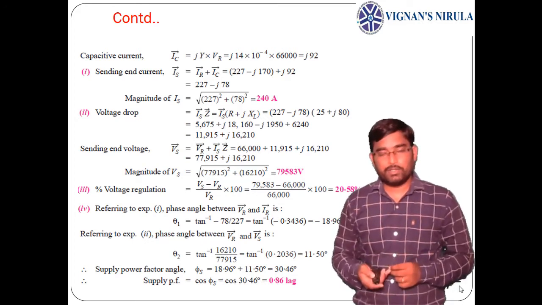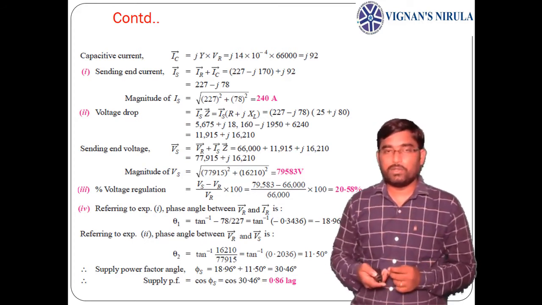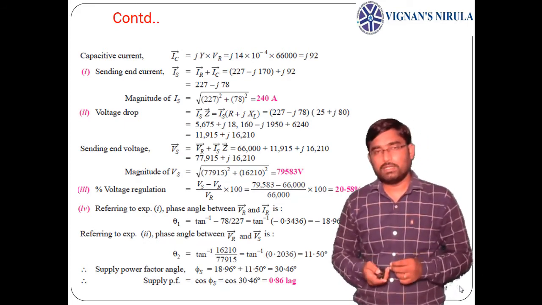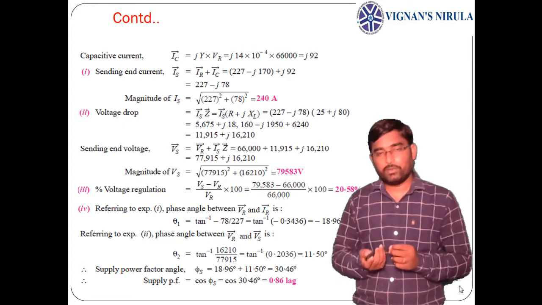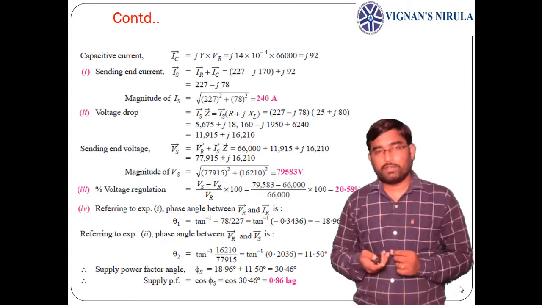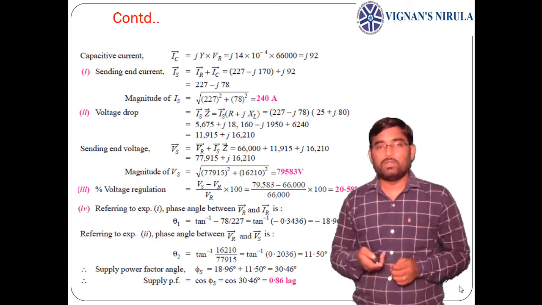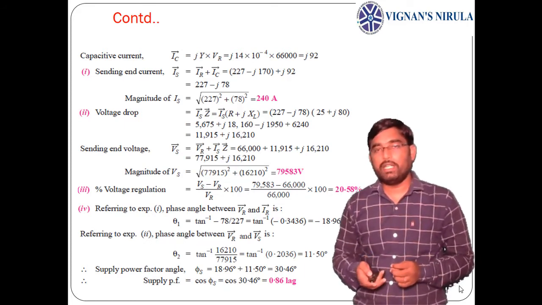If you find the magnitude, it will be 79,583 volts. After getting this, we can get the voltage regulation, which is Vs minus Vr by Vr into 100. That is 79,583 minus 66,000 by 66,000 into 100, which will be 20.58%.